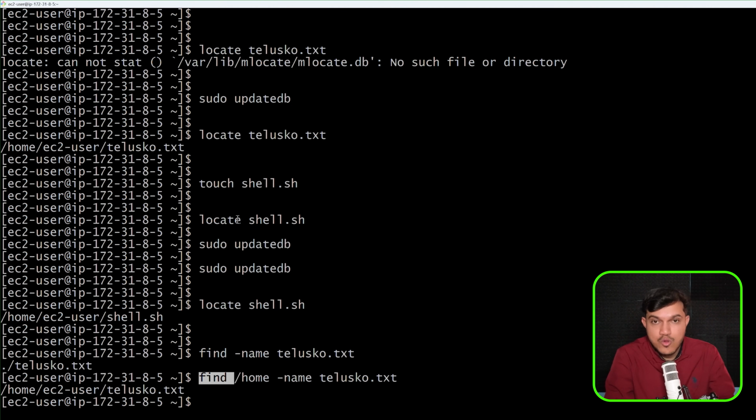And in case of locate, unless and until you update, you will not be able to find. Even if you try to search, you will not get any results there. That means it is searching only in the internal DB. That's not the case with find here. It will search in the entire file system, and since it does, it is slightly slower than the locate command.